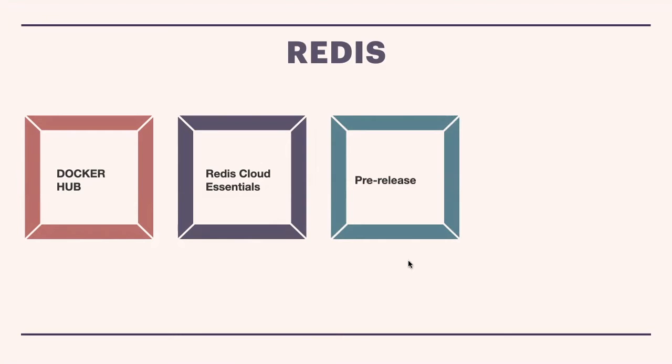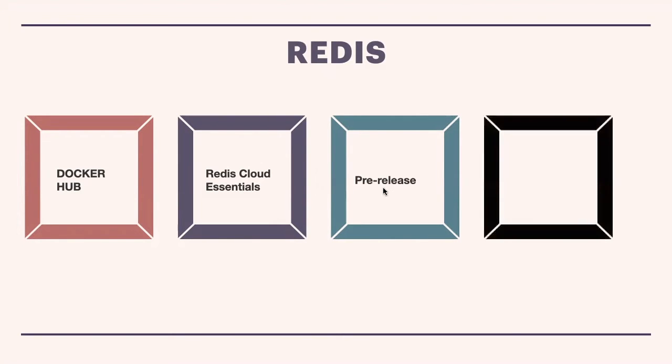Also, Redis is available for the pre-release. For example, if next month Redis is going to be released, as a developer you can install that one from the pre-release section. And also stable versions are available. So we have these 4 ways we can get it. And also there is an unstable version. If you want to download, we can do it from the official website.